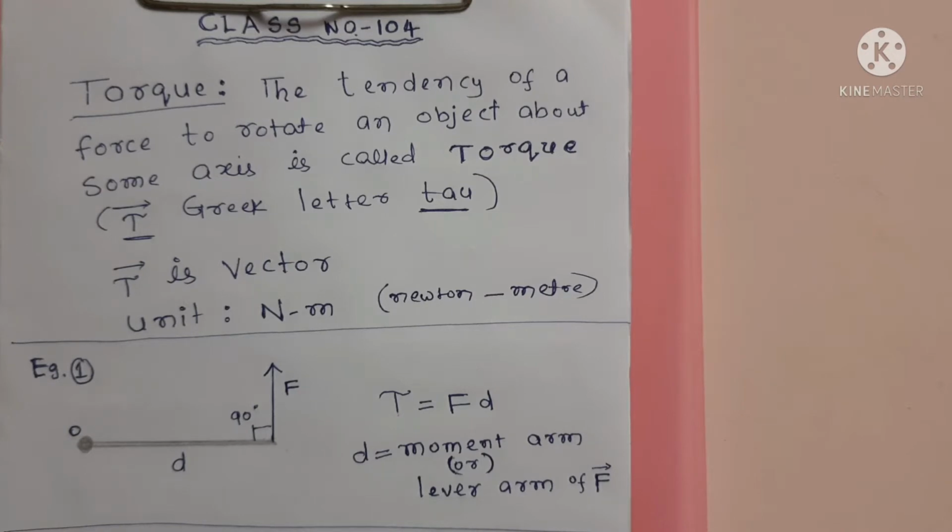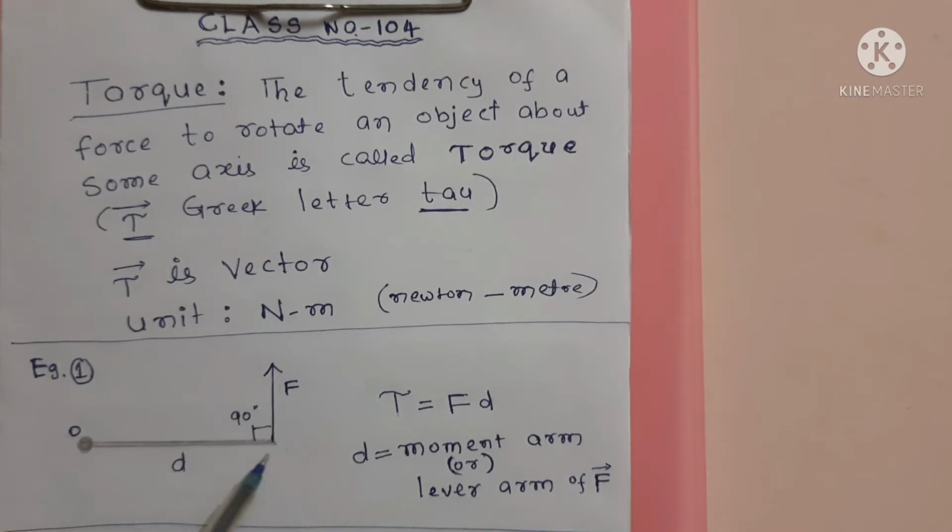Here torque is defined like this: tau equal to F into D. F is the applied force. D is the perpendicular distance from the point O to the line where this force is applied. This is 90 degrees with this, no? So D is the perpendicular distance.